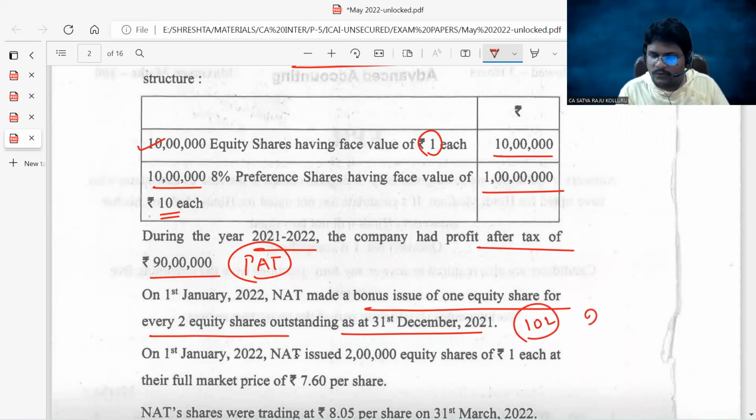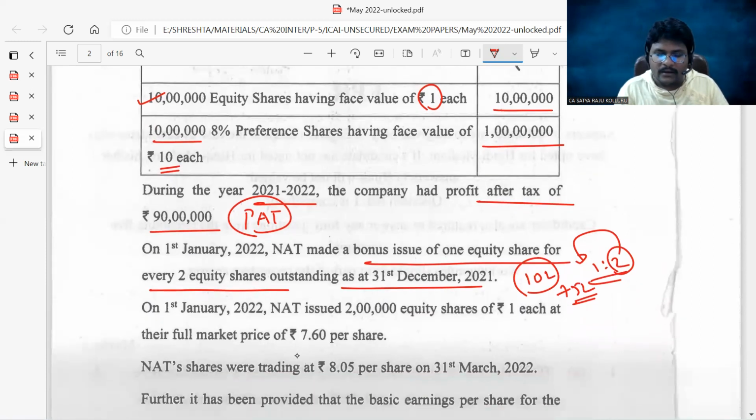So bonus issue is 1:2, sorry, that means for every 2 equity shares they are going to issue 1 bonus share. That is, the number of bonus shares is 5 lakh equity shares. And the effective date of the bonus shares is the first day of the previous reporting period. Why is the effective date of the bonus shares the first day of the previous reporting period, guys? I already told you, whenever bonus shares are issued, along with the normal basic EPS, we should also calculate the adjusted basic EPS for the purpose of knowing the correct comparison. Am I right?